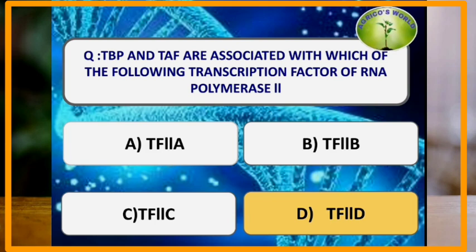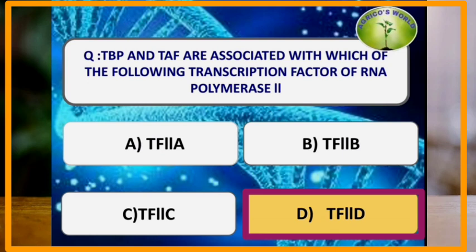TBP and TAF are associated with which of the following transcription factor of RNA polymerase II? RNA polymerase II has TBP, that is TATA box binding protein, and TAF, that is TATA box binding protein associated factors. And both of these, TBP and TAF, are associated with transcription factor 2D.